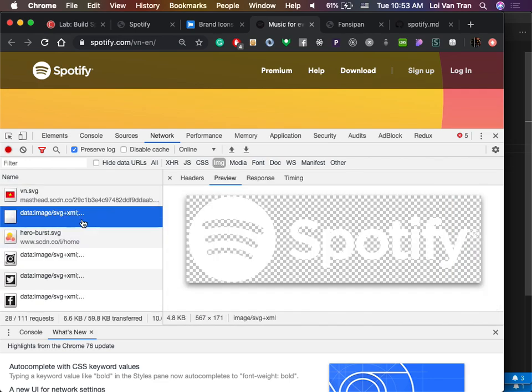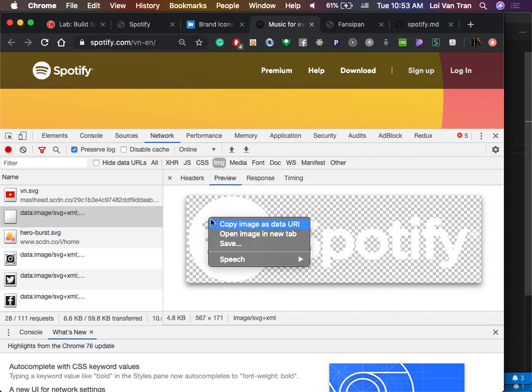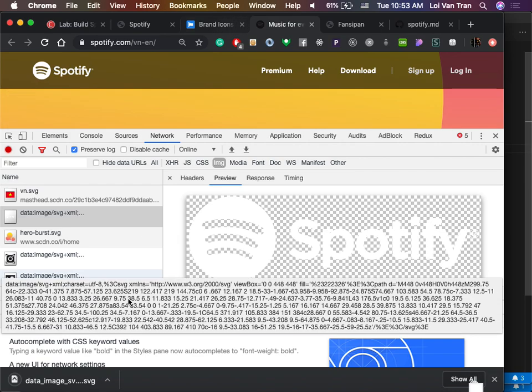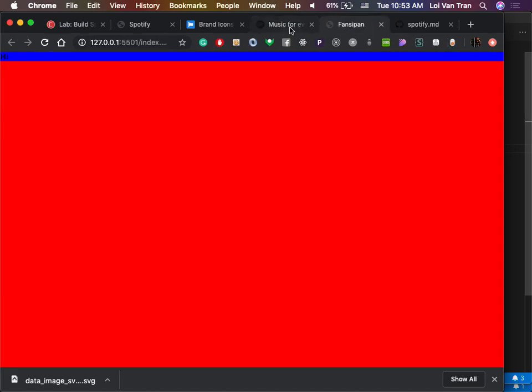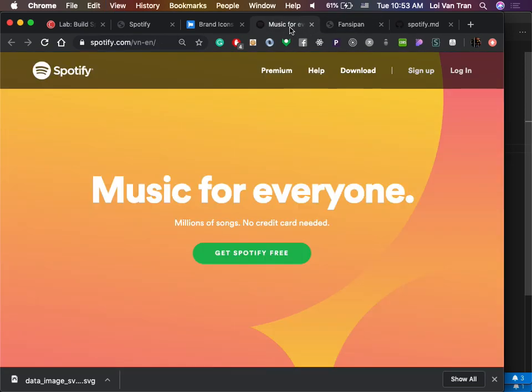There it is. This is the one we want. How do I save this? You can right click it and then you click save right here. So we'll right click it, we'll click save. Oh man, this is SVG. I'm actually not gonna mess around with that right now. We're going to keep it simple. I'm gonna stick some links in and make it look ugly, and then afterwards we'll play around with it and make it look more beautiful, okay guys?